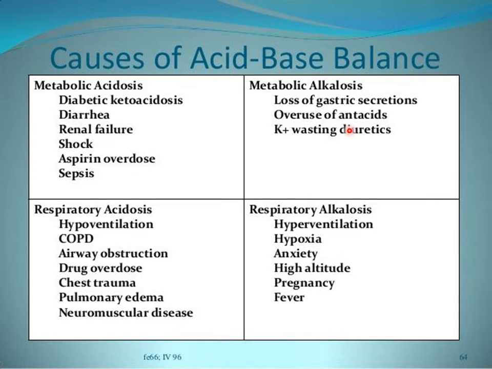So all potassium wasting diuretics lead to metabolic alkalosis. An exception with regards to diuretics are carbonic anhydrase inhibitors. Those type of diuretics do not cause metabolic alkalosis, but all other types of diuretics can lead to metabolic alkalosis.